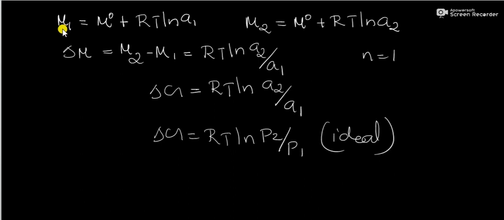Consider the chemical potential of state 1, mu1 equal to mu 0 plus RT ln A1, and the chemical potential of state 2, mu2 equal to mu 0 plus RT ln A2.